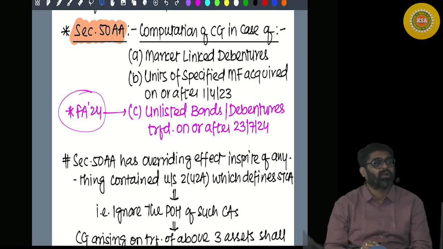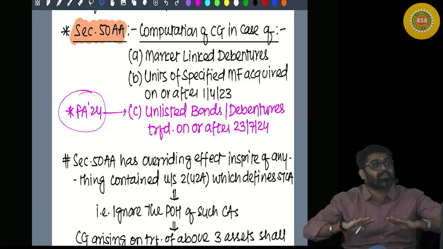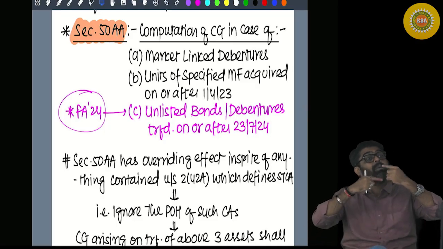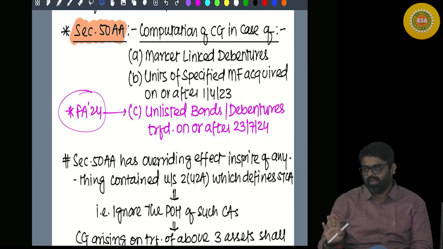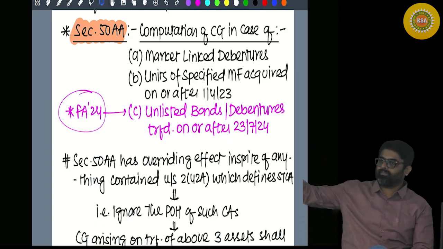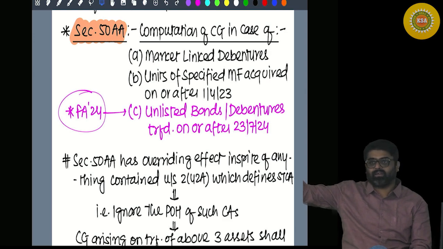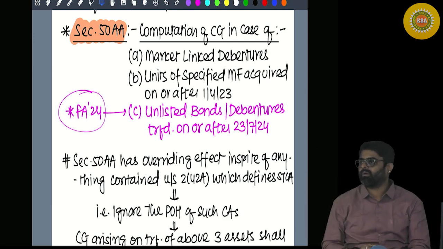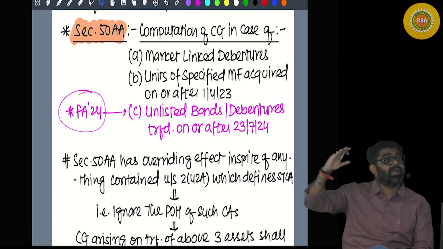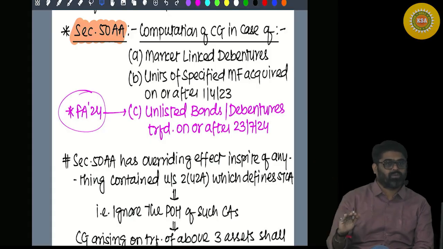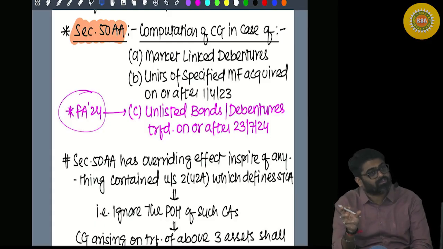Why? It is not because of change in the value of underlying asset debt. No, it is because of change in the market rate based on which the returns are dependent. Now tell me, if the returns from this debenture keep on increasing, the people will demand it more. So slightly its value is going to go up. If the rates are coming down, its demand will come down. So the value will slightly change.